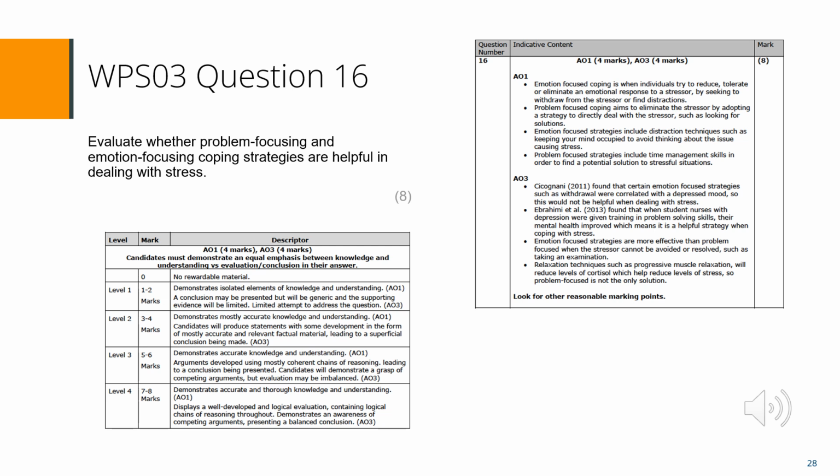Of those candidates who attempted this essay, the most common marks were in Level 2. This is either because there was an imbalance between the AO1 and the AO3, often with the AO1 being limited, and the candidates demonstrated limited knowledge and understanding of 2 strategies. Or it was because the AO1 was not accurate enough or in enough detail for Level 3, and the AO3 did not have arguments that were developed.